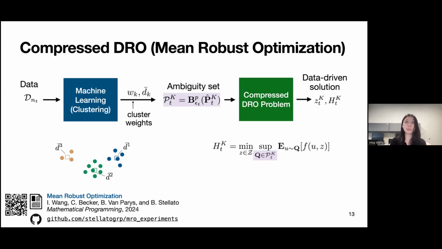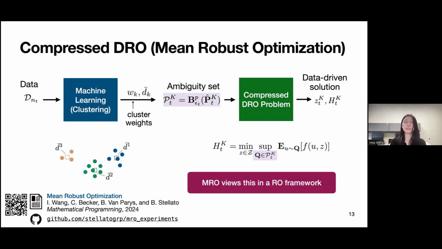Right, and then with this ambiguity set, we solve this reduced or compressed DRO problem where we're finding the worst case distribution with respect to this ambiguity set P_k. And this work that I referred to, which is my previous work, we viewed actually in the robust optimization framework. But in this work, for simplicity, we look at it directly in the DRO lens. Essentially, the way that we solve this problem is the same.